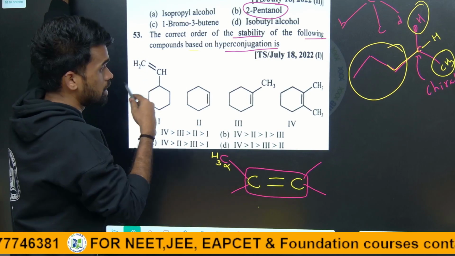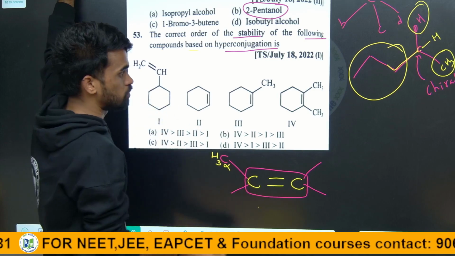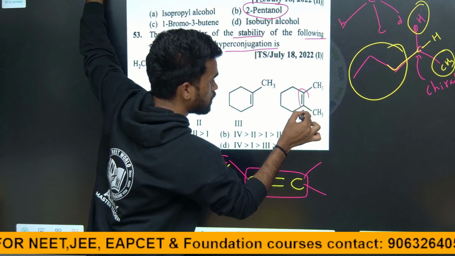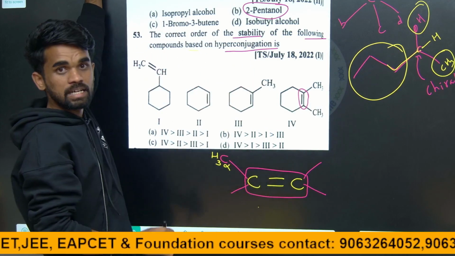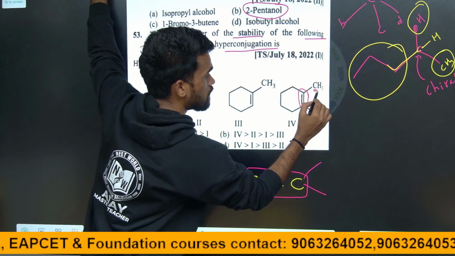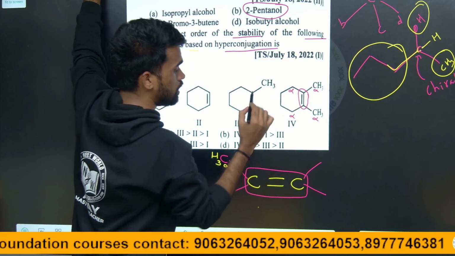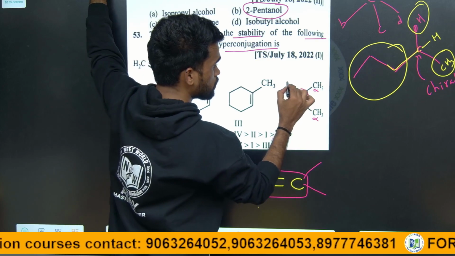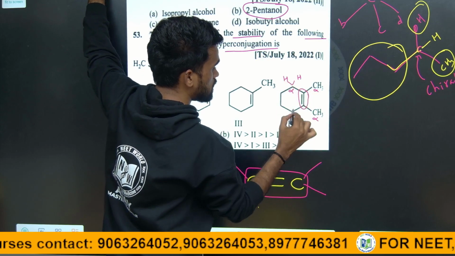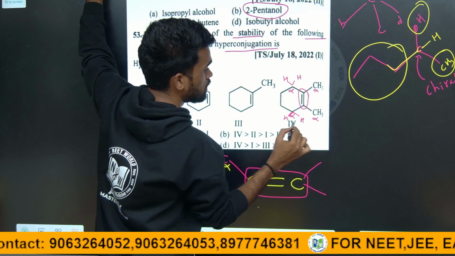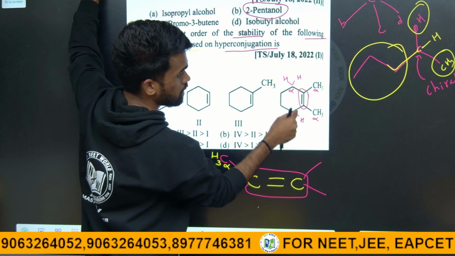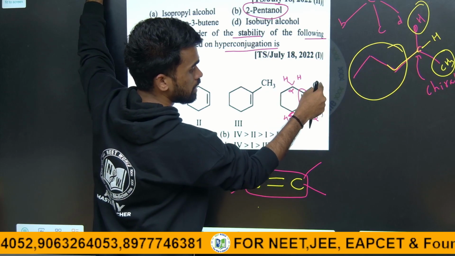Look at option 4 first. This is the double bond, the alkene center. This is an alpha carbon, this is also an alpha carbon, and these two are also alpha carbons. So how many alpha hydrogens are there in total? Two on this side, two here, that is 4, then 3 here and 3 here.